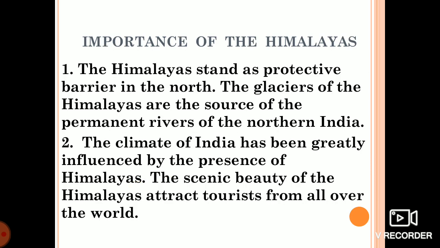Himalayas importance. It acts as a protective barrier. It protects us from the cold winds which are coming from neighboring countries. It is covered with glaciers. What happened? The glaciers melt. That is the permanent source of water for the rivers, because perennial rivers get their water from the melting of the glaciers only. Climate of India is also being influenced by Himalayas, and the scenic beauty of Himalayas attracts tourists from all over the world.